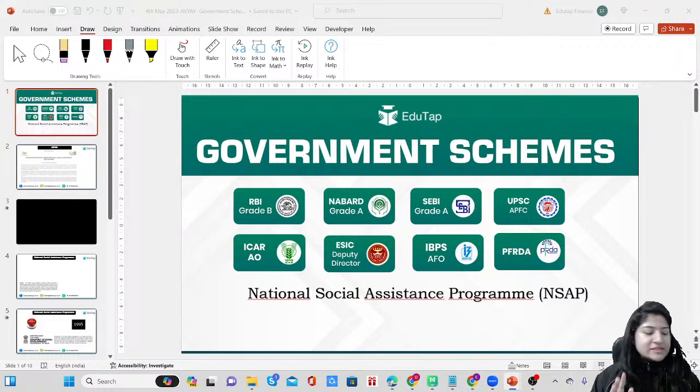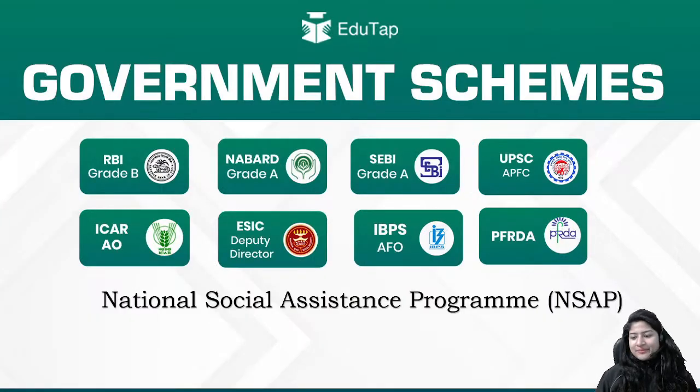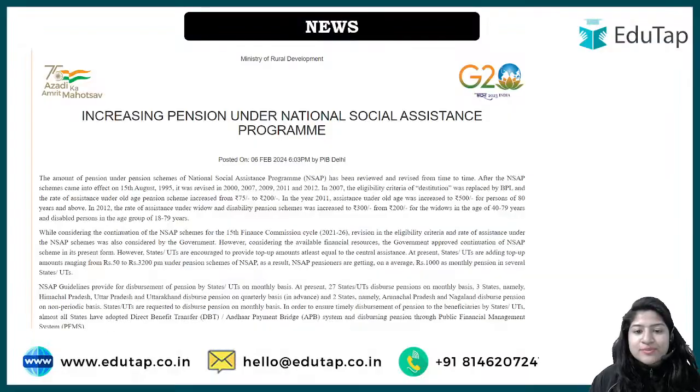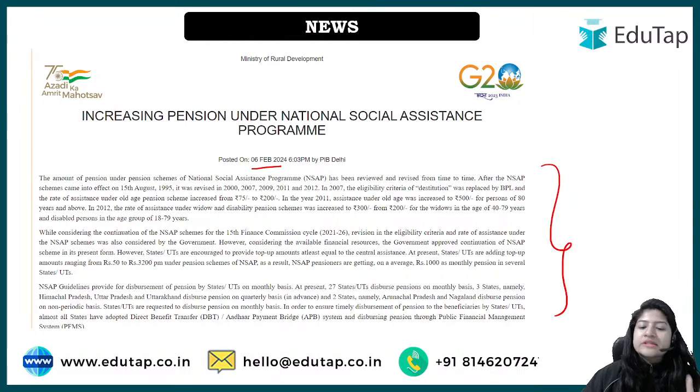So now we have decided to cover all the schemes that are being mentioned in your interim budget, because these are the ones which have high chances of being asked in the examination. And the National Social Assistance Program was recently in the news, on 6th of February, and the details about the scheme were given.